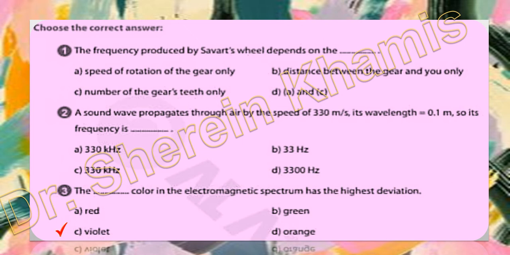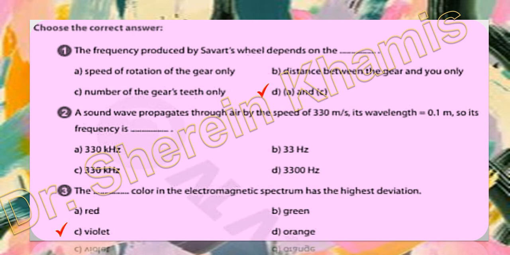Okay, I think we need the number of gear teeth and the speed of rotation of gears to reach the unknown tone that we wanted to measure its frequency. So the Savart wheel's function is to determine the frequency of an unknown tone by 2 factors: number of gear teeth and speed of rotation of the gears. Both are the 2 factors, so the right answer will be letter D.